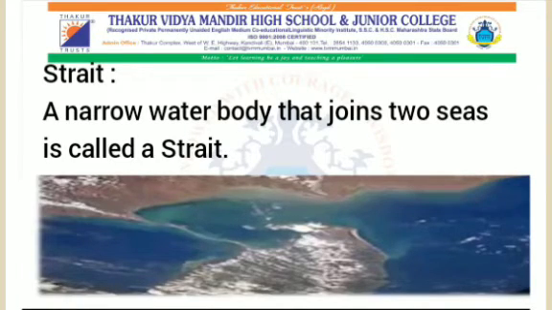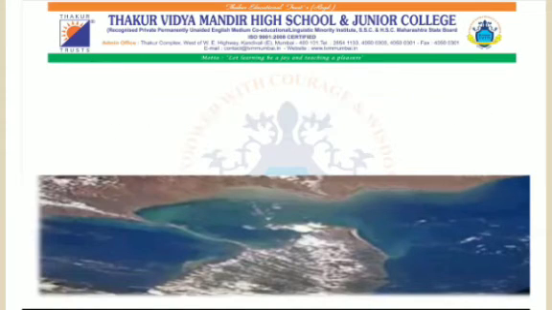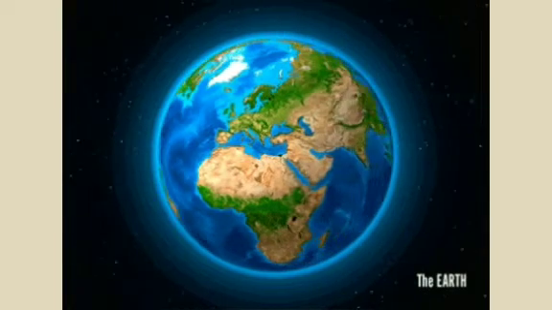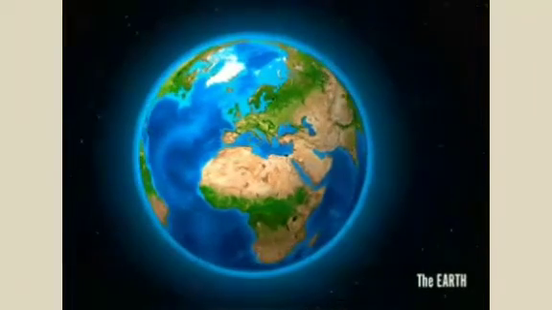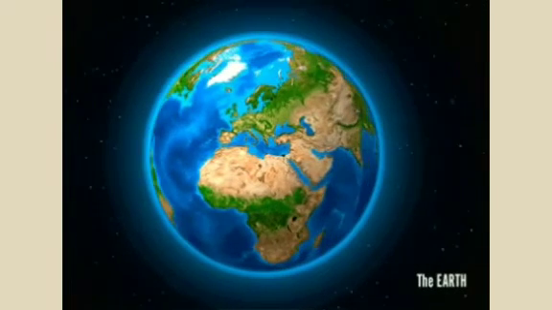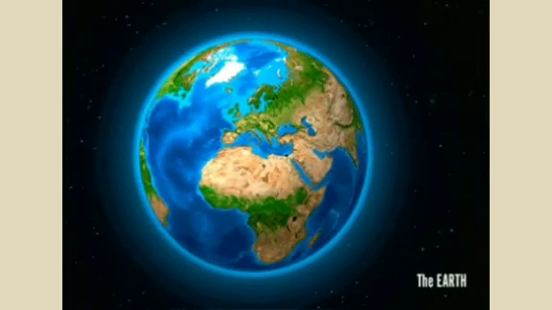The next one, students, is creek. A creek is a narrow, sheltered waterway, especially an inlet in a shoreline or a channel in a marsh. And students, all these water bodies which we have seen now are part of the ocean.